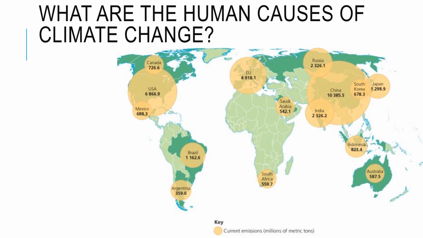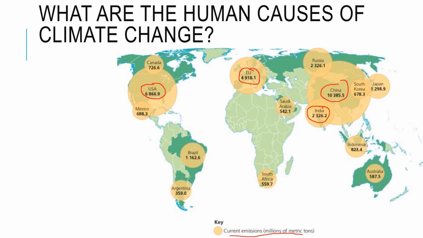So you've got the USA over here, they're very naughty. We've got China, oh dear China. We've got the EU, I'm afraid that we're quite big emitters of greenhouse gases as well. We've got India. But actually, if you look down at the bottom, this is just the total number of emissions, and you always have to be a little bit careful before we start